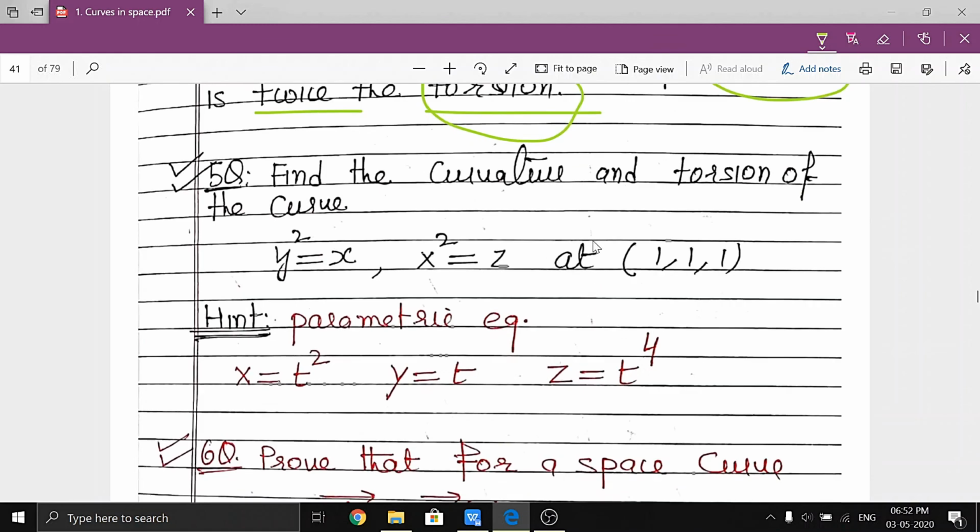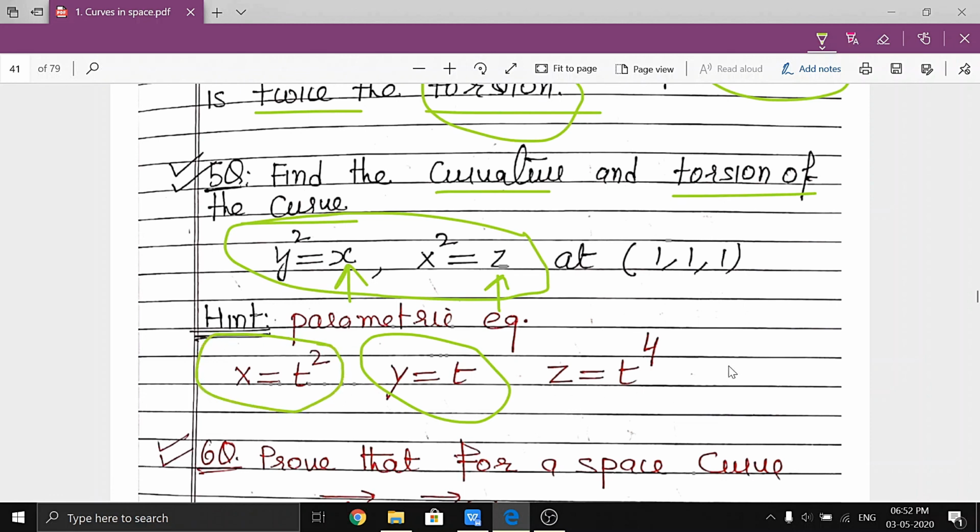On a similar line of action, find the curvature and torsion of the curve. Now here the curve is of this kind, so convert this curve into parametric form. How can we convert it? Just substitute y equal to t. If y equal to t, then we can find the value of x from this, right? And the value of z from this. So what is the value of x? Which is t square.